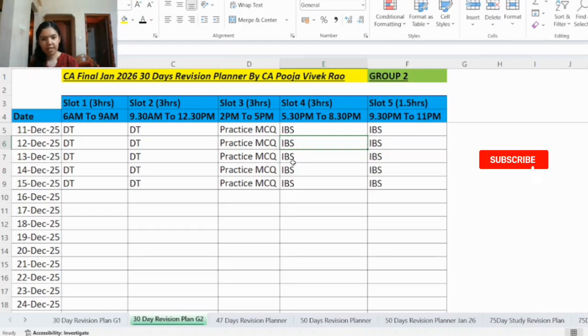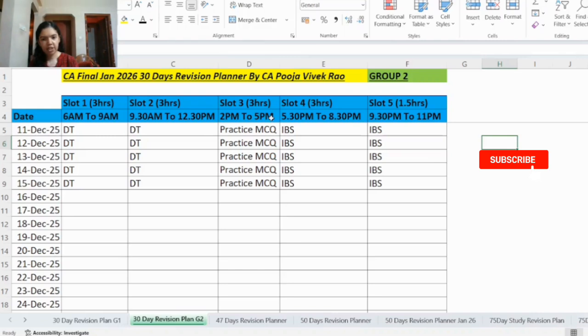And out of the 5 case studies, you have to answer any 4. That is one option that will be there. So for each case study you will have almost 1 hour to 1 hour 45 minutes. So every day you can practice solving one case study within 1 hour.